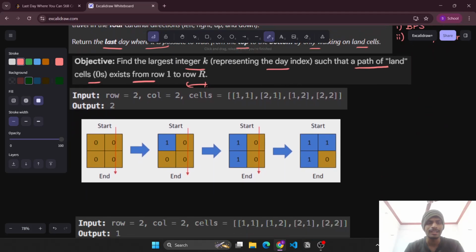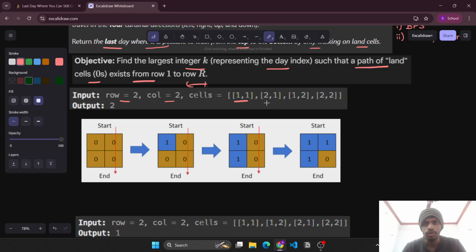Let's see this input here. We are given the number of rows and columns as 2, so we have a 2 cross 2 matrix, and initially all the cells are land. On day 1, cell (1, 1) becomes water, so we can follow this path, or since only 4 directions are allowed, we can follow this other path. Then (2, 1) becomes water, so we can reach using this path. And as soon as this cell becomes water, we can no longer start from the first row to reach the bottom row. Hence this was the last day we could reach the bottom row, and the output here is simply 2.